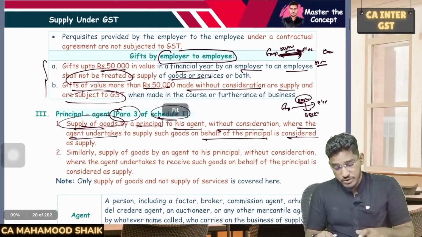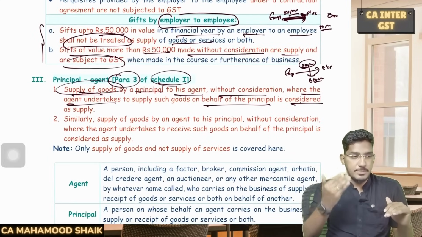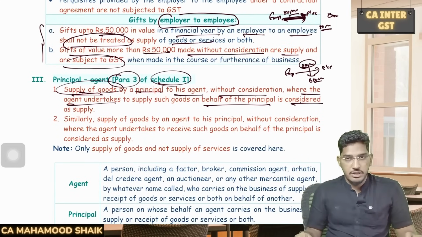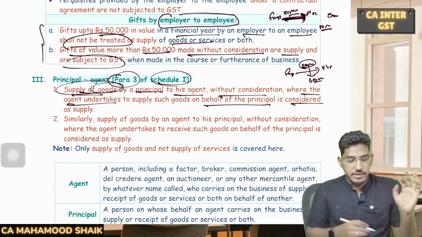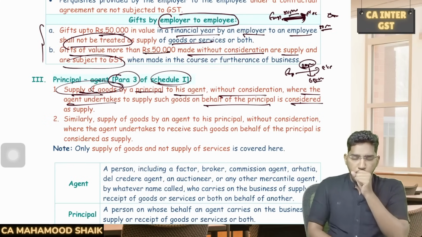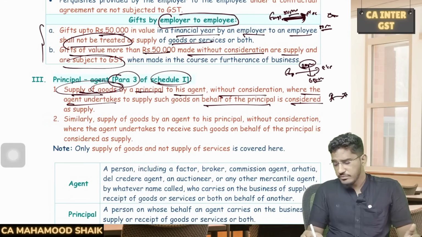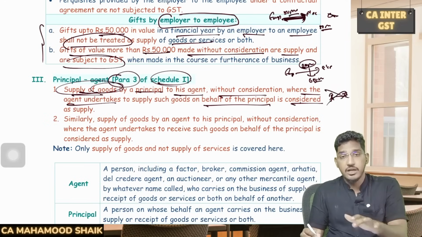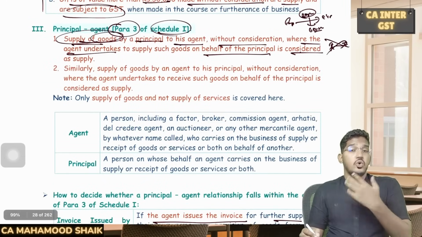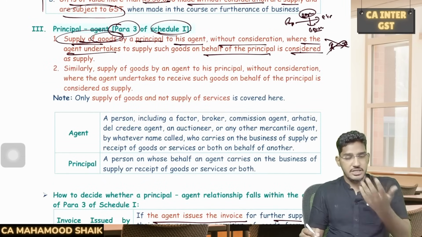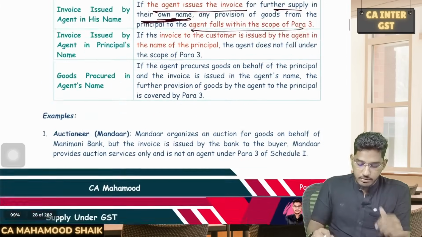So understood everybody? This is what para number 3 says: supply of the goods either from principal to the agent or from the agent to the principal without consideration. But one key point here, it will not talk about services. If any services are getting supplied between the principal and the agent without consideration, then it will not be deemed to be supply. And only those agents will get covered under para number 3 who are giving the invoice in their own name, not on behalf of others' name.